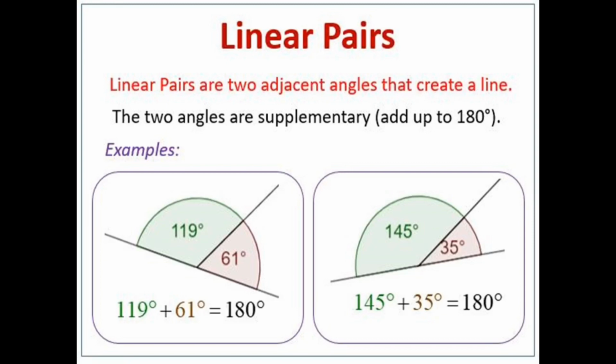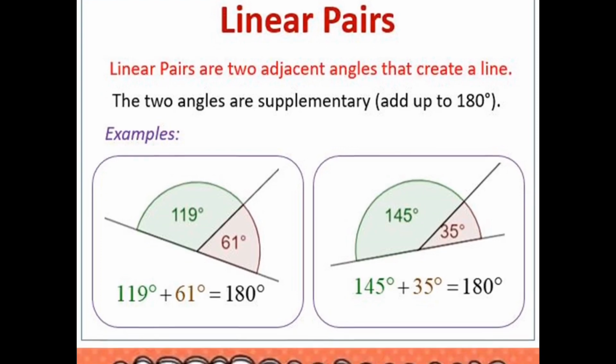In the first example, on adding 119 degrees and 61 degrees we will get 180 degrees, and they both are adjacent angles. And see the second example. In the second example, on adding 145 degrees and 35 degrees we will get 180 degrees, and these two are also adjacent angles. Hopefully it is clear to you.